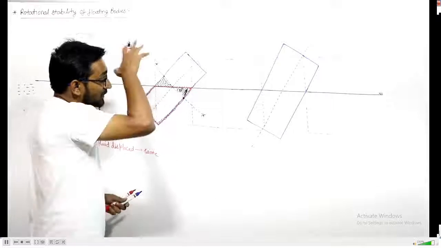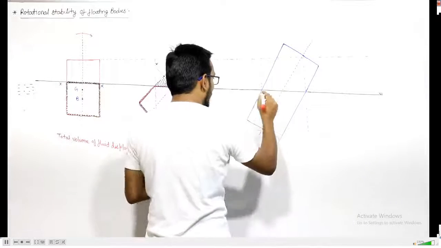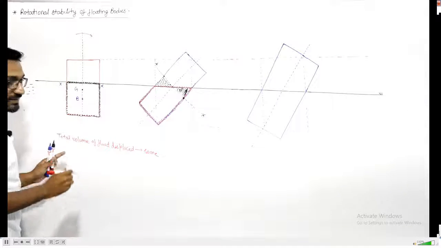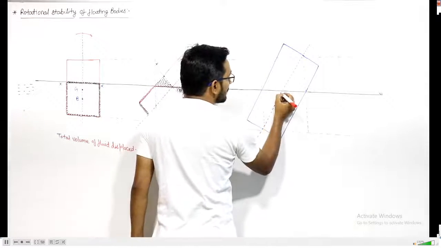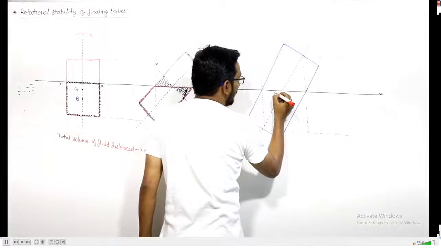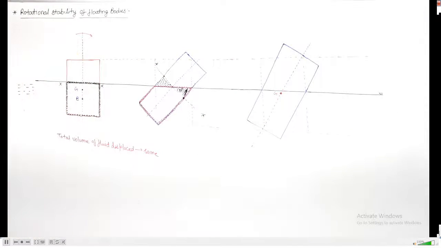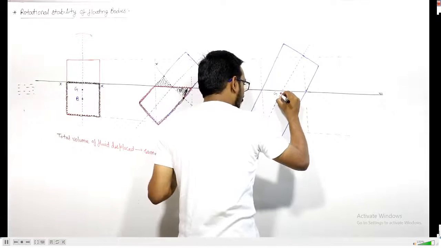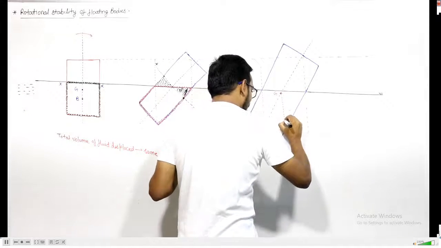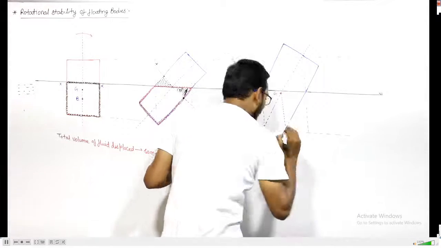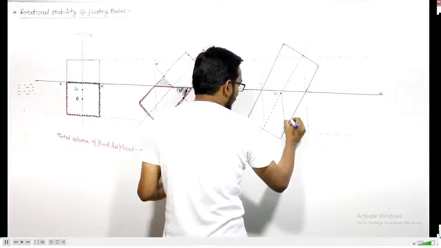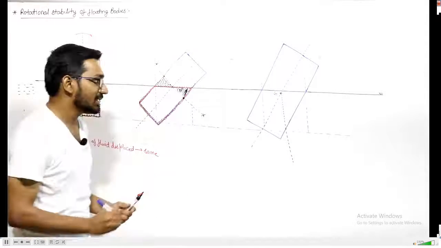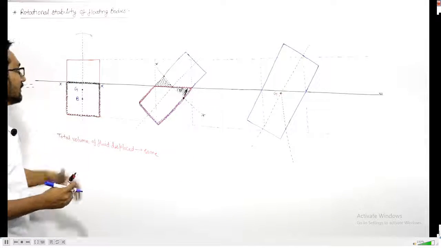So suppose we can say that the center of gravity, G, is here. The center of gravity will lie at the same point, right? And I can say that this black line is the vertical line, the line of action of weight or gravity force. Along this line weight is acting. I am talking about this axis.